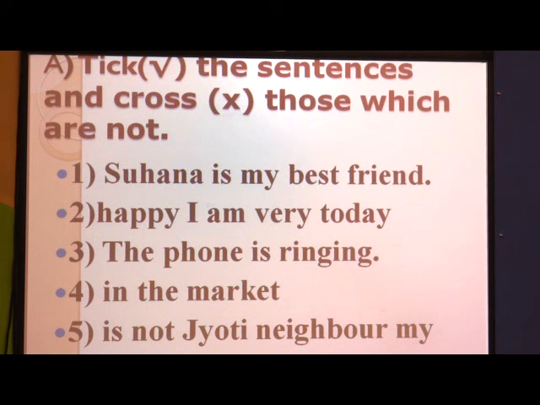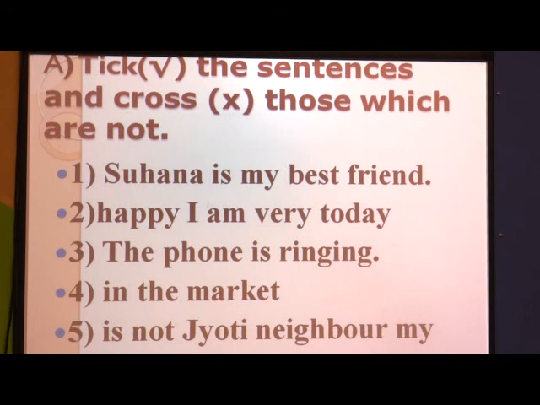Second one: Happy I am very today. Now, this second group of words does not make sense, it is not a complete sentence.